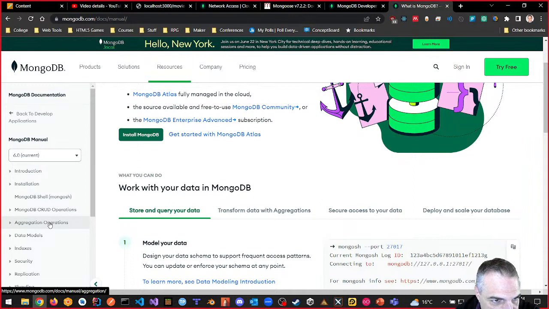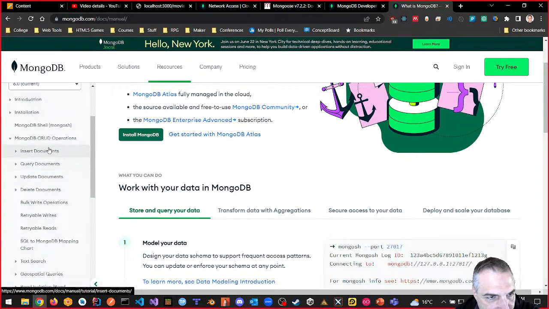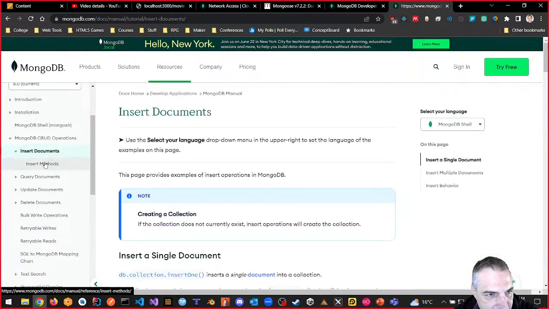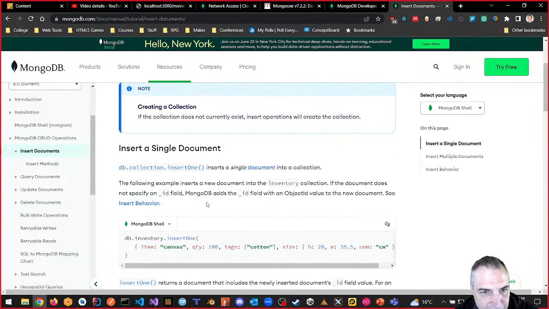I'm going to look it up in a second. But here's CRUD operations, honestly. So I want to do inserting. I want to insert a document, right? So it's insert, query, update, and delete. And I want to do insertion. If you look at insertion methods, it looks like this: insert one. So that's what I want to do, right? And the way to test this, if we didn't know any of this, let's see, does it work on here?